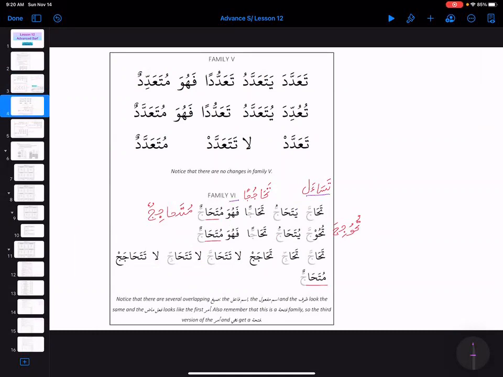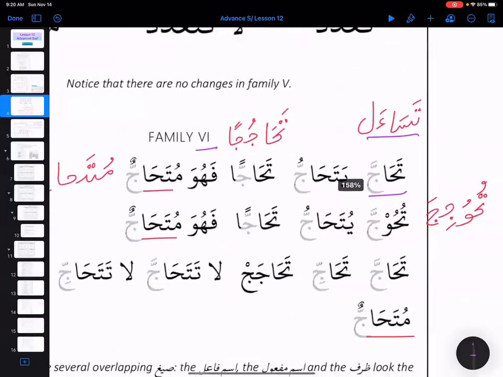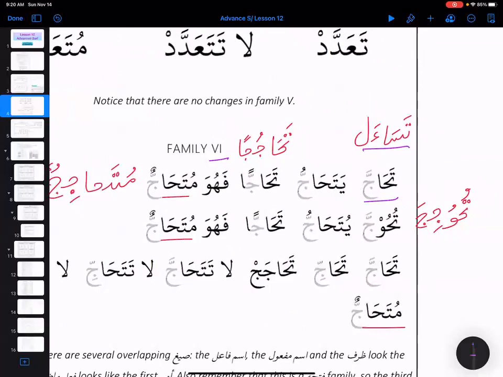Tasa'ala is our regular one, right? And if we put Hajaja or Hajja, then it becomes Tahajja. And since I told you guys that whenever we have fatha before the shadda, right? You see that this ha has fatha and then we have shadda after it, right? So what's going to happen? Ism fa'il, ism maf'ul, and zarf, all three are going to be the same and they are going to take a fatha. So mutahajjun, mutahajjun, mutahajjun, right?